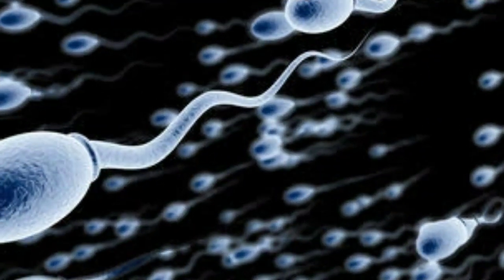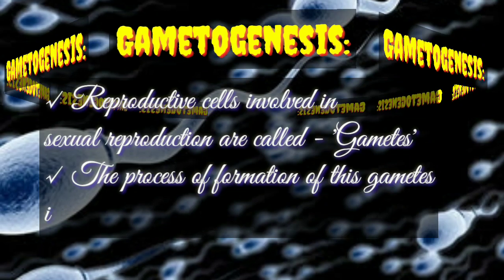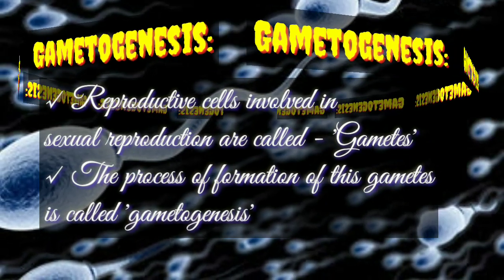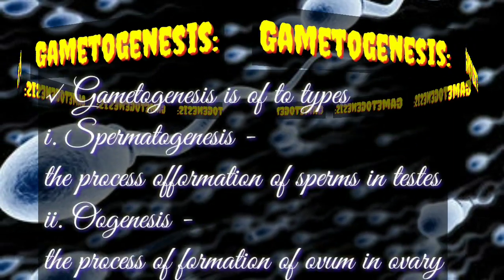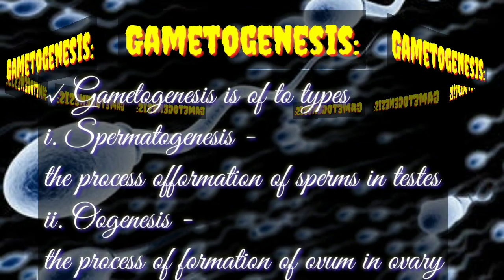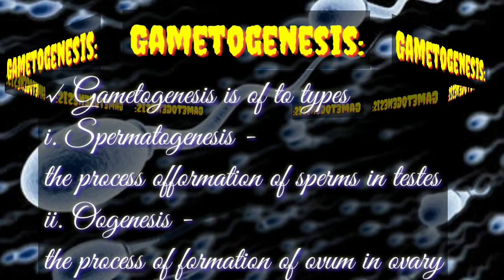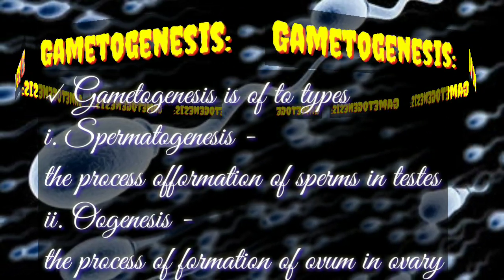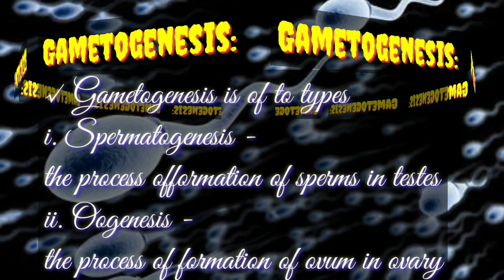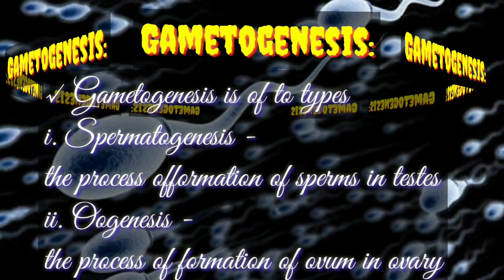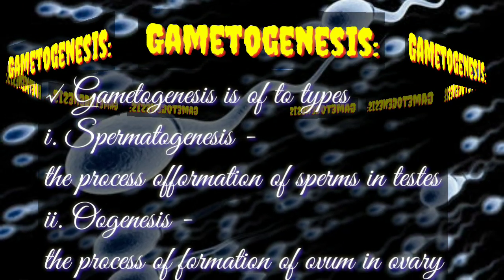The process during which male gametes called sperms and female gametes called egg or ova are formed is known as gametogenesis. The sperms are formed in the male gonads called testes during the process of spermatogenesis. So, the process of formation of sperms is termed spermatogenesis, whereas the ova or egg cells are formed in the female ovaries during the process of oogenesis.